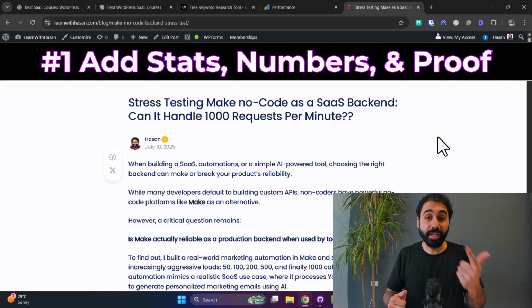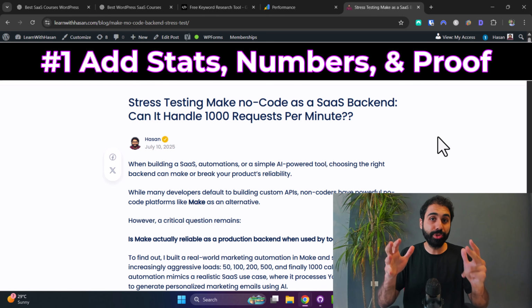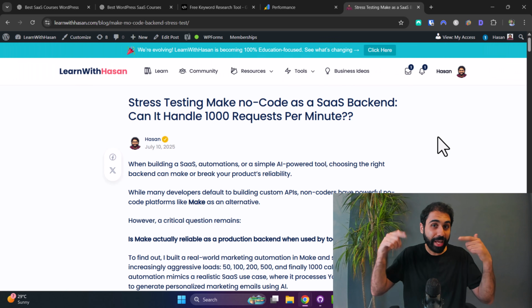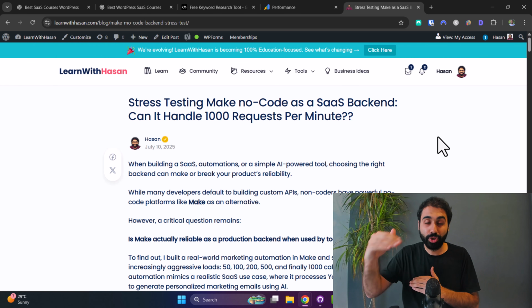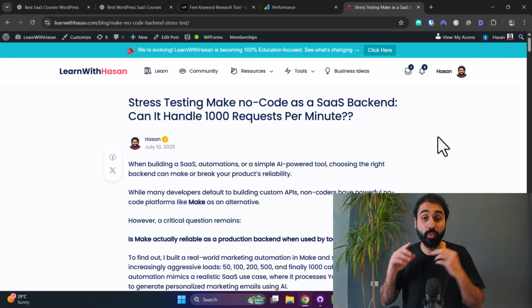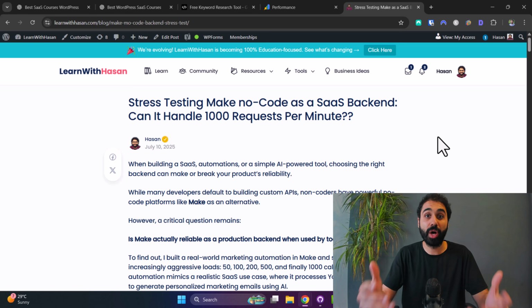Adding statistics, numbers, and proof to your content. LLMs or AI models are trained to give priority to content with verifiable information and factual responses when generating a response to a prompt.